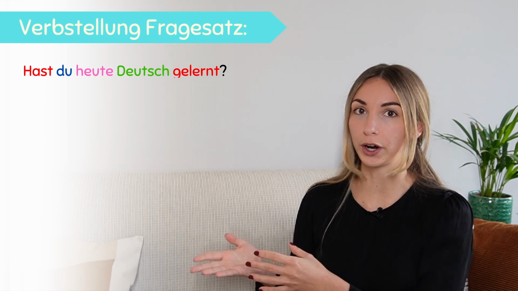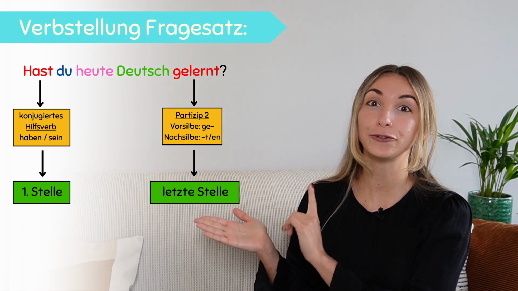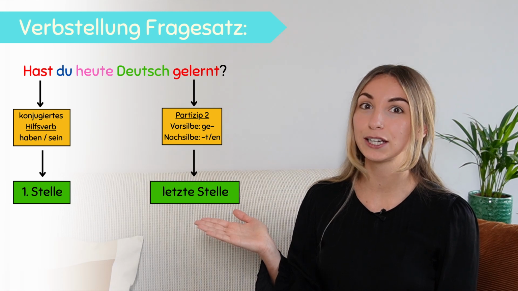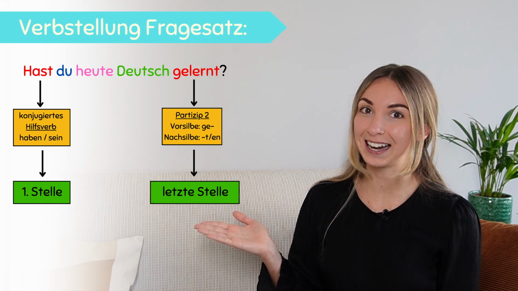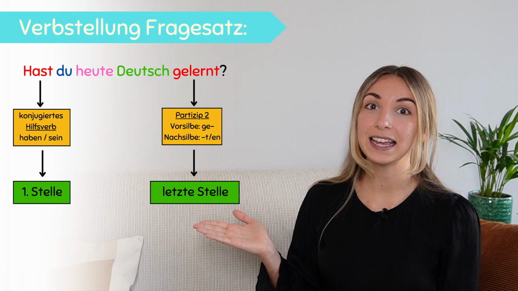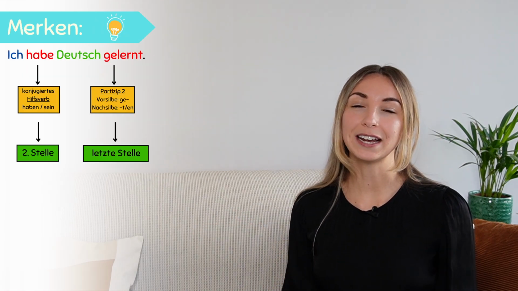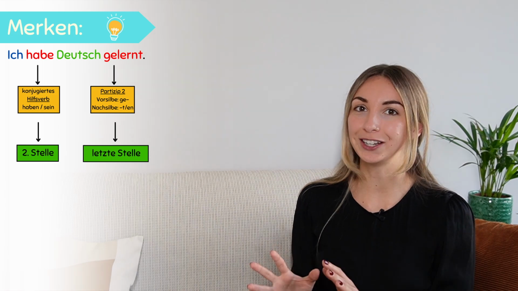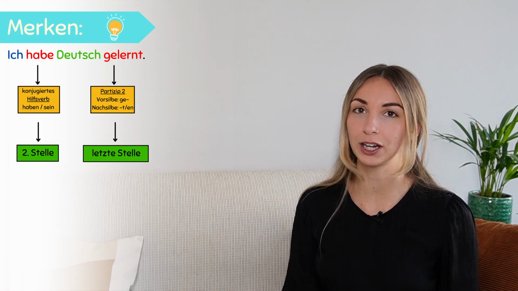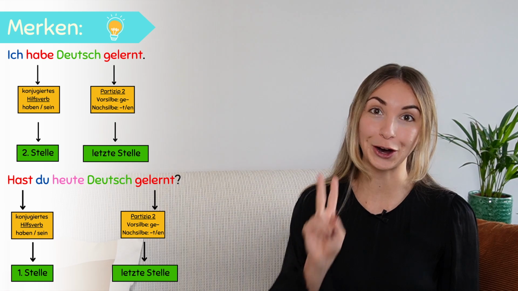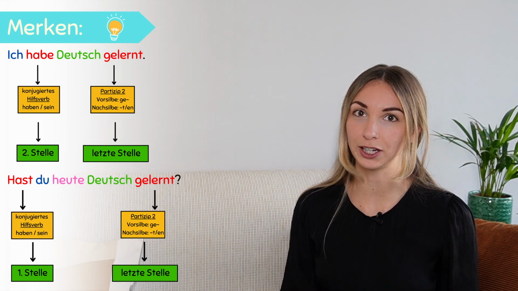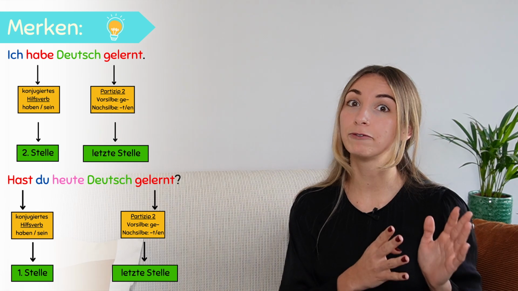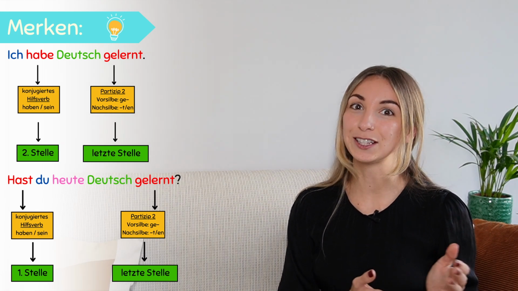Now let's have a look how the verb position changes if we build a question. If we build a question in the perfect tense without a question word, we put the conjugated Hilfsverb at the first position. Hast du heute Deutsch gelernt? The PP stays at the last position. So we remember in sentences, we put the conjugated Hilfsverb at the second position, and if we are building questions, we put the conjugated Hilfsverb at the first position. The PP always stays at the very last position of the sentence or question.